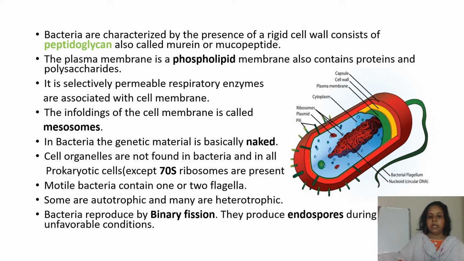Motile bacteria contain 1 or 2 flagella. Some are autotrophic and many are heterotrophic. Bacteria reproduce by binary fission. They produce endospores during unfavorable conditions. These are a few characteristics of bacteria.